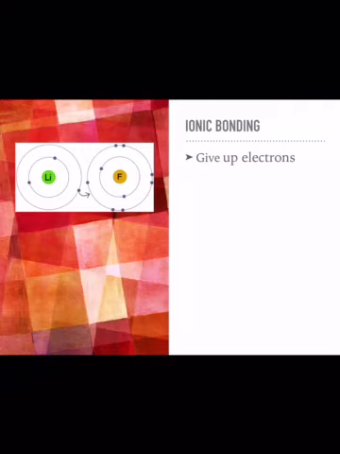Ionic bonding is when atoms give up their electrons. There is a mutual attraction of positive and negative charges. Over there you'll see a lithium and a fluorine. The lithium has a +1 charge, which you would find on the periodic table. We will learn about periodic trends after this lecture today. Fluorine has a -1. So in an effort to be neutral, because 1 plus -1 equals 0, lithium and fluorine will bond together.